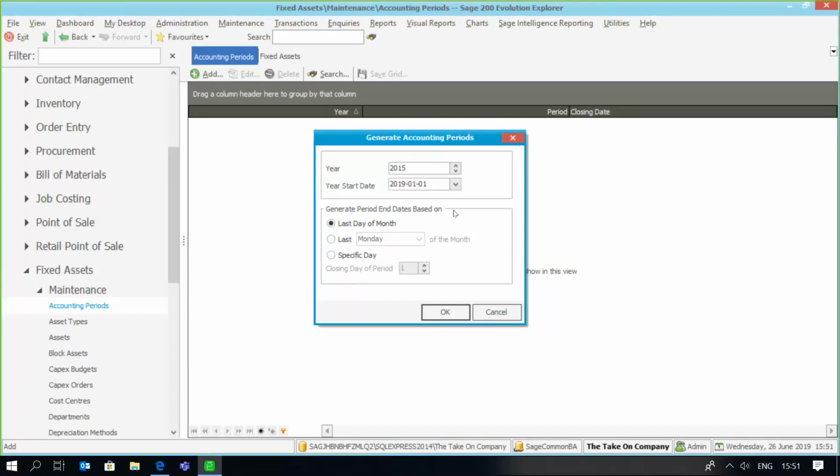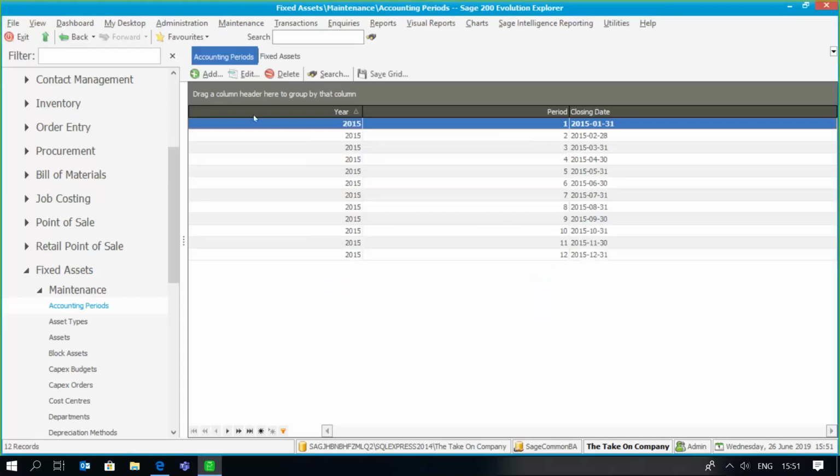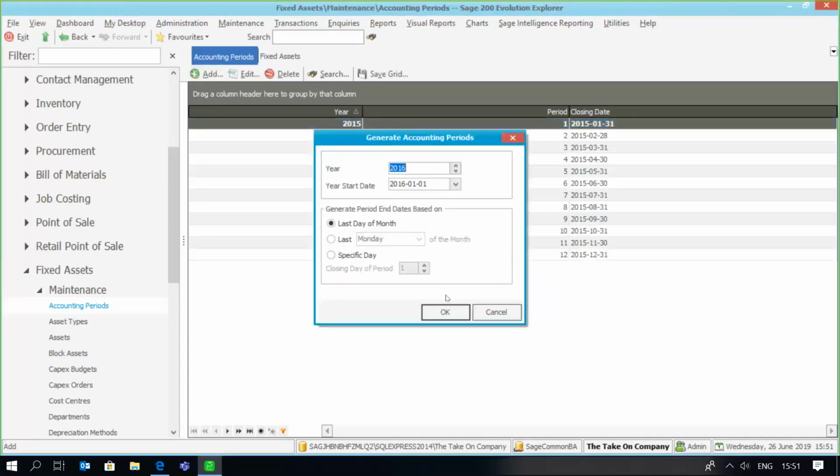Remember that your fixed assets accounting periods need to correspond with your general ledger accounting periods. So for example, if your financial year runs from March to February, also ensure that your accounting periods run in the same sequence. I'm going to say that my accounting periods run from January to December, and the oldest asset happens to be bought in 2015. Right, so 2015, add a new year.